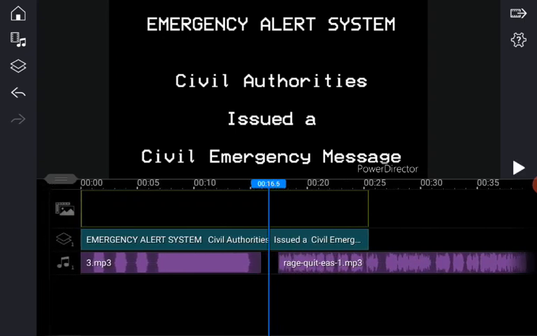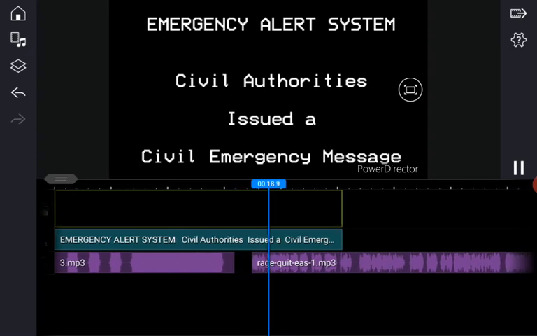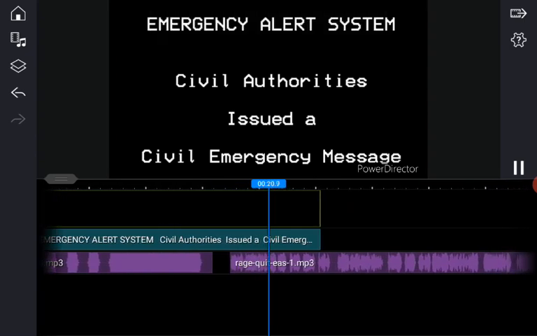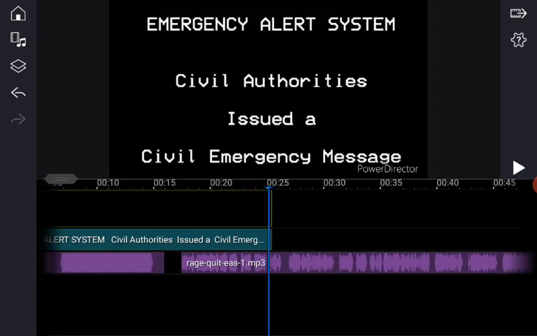The civil authorities have issued a civil emergency message for Robertson, PN, beginning at 1:35 a.m. and ending until 2.